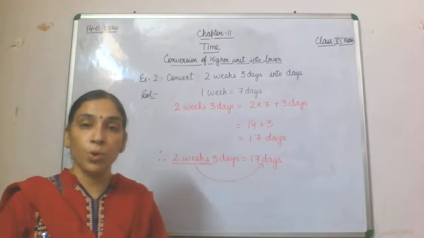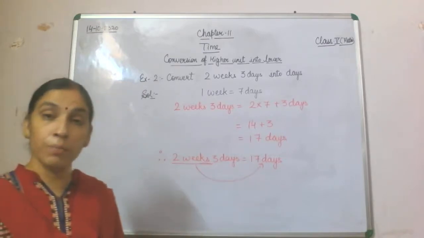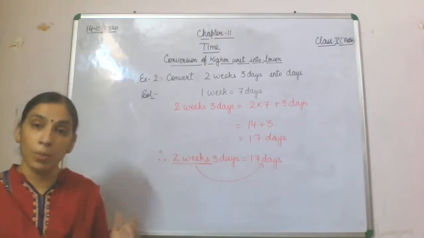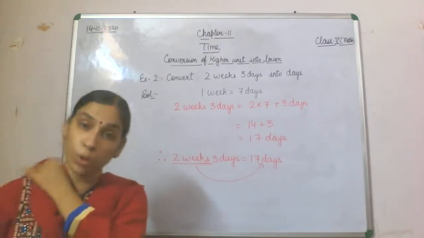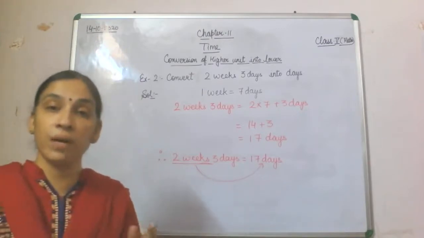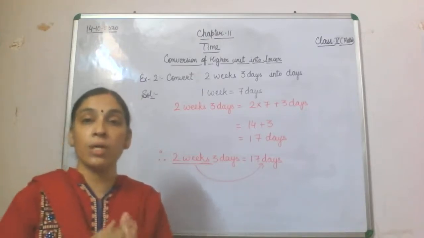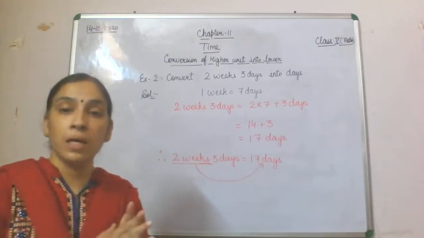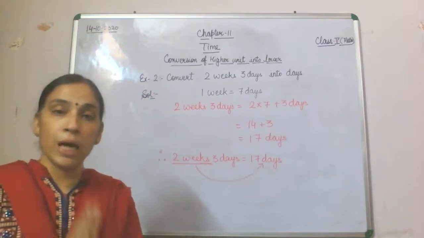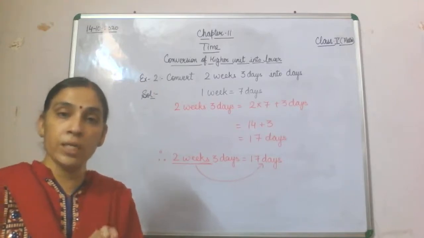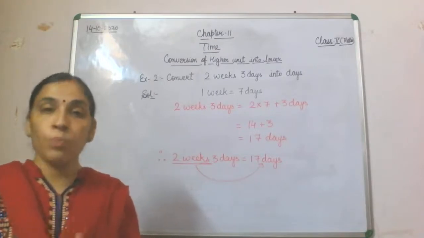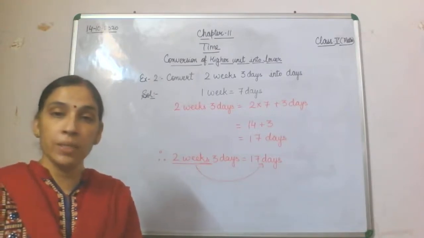So children, I hope we have done the concept, a very important concept of leap year also, how many days and how it is formed. Normally in 1 year we have 365 and 1/4 days, and how that 1/4 day will be divided into different parts, that also we have done, and how it is added in a leap year, that also we have done. So I hope today the concept of time is clear.